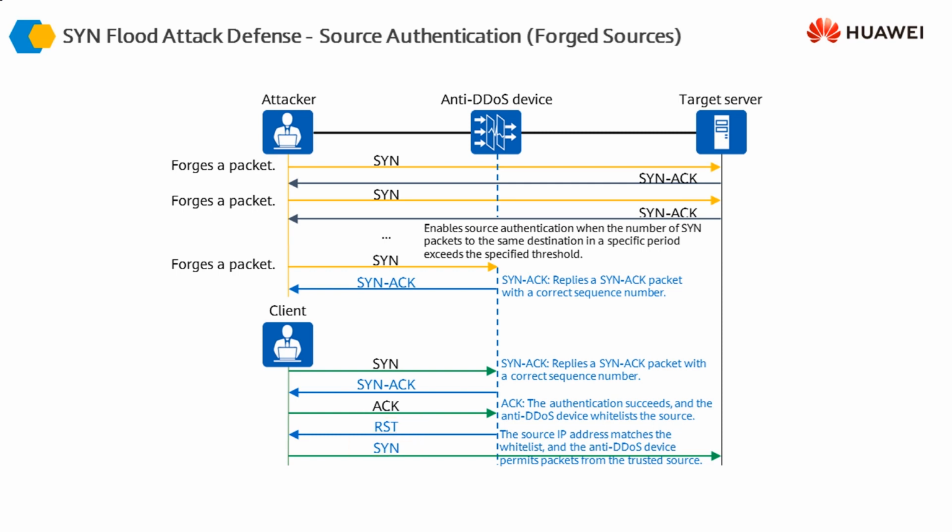Next time the same client sends a SYN message, the firewall now knows that this is a trusted source, and it is going to forward this request to the target server, and the target server will then establish a normal TCP connection with this client.